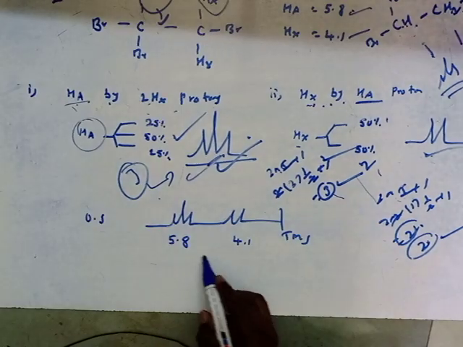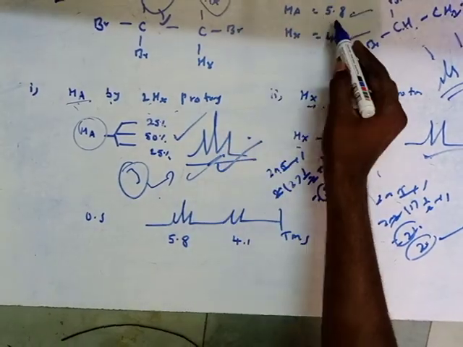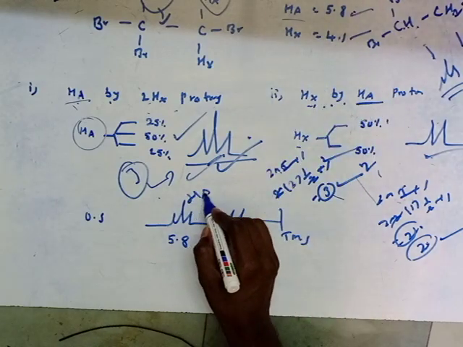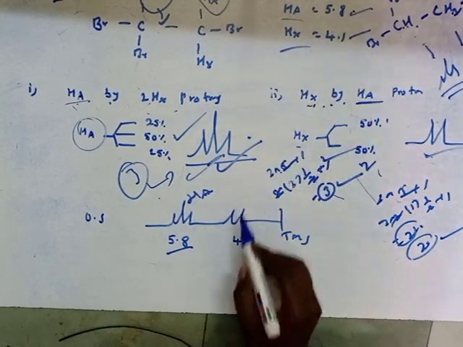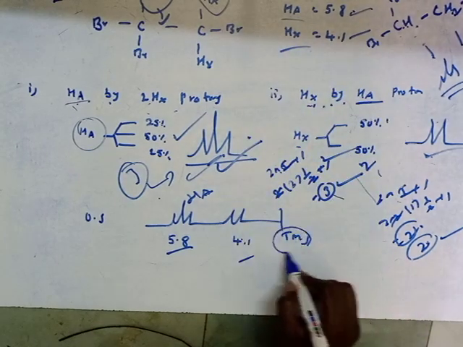Therefore the overall spectrum is 5.8 for this chemical shift value for the HA proton. So the HA proton will exist as a triplet, and the HX protons will give a doublet at 4.1. This is the TMS.